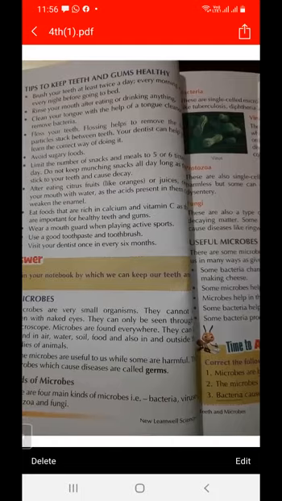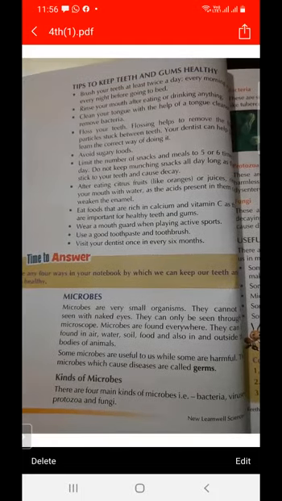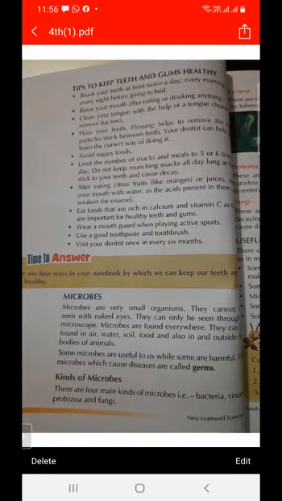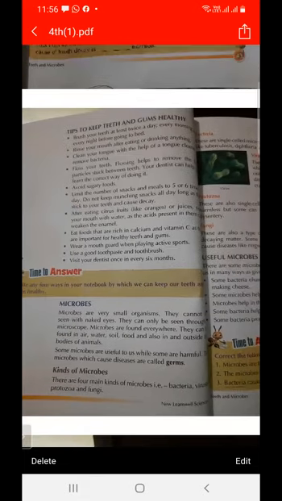And next is what are microbes, and what are the kinds of microbes? Bacteria, virus, protozoa and fungi. So there are four kinds of microorganisms.